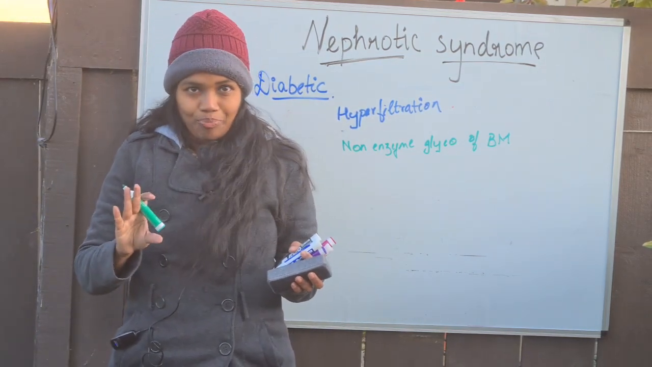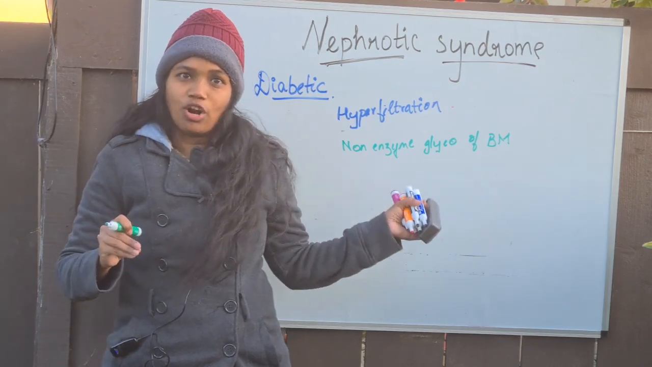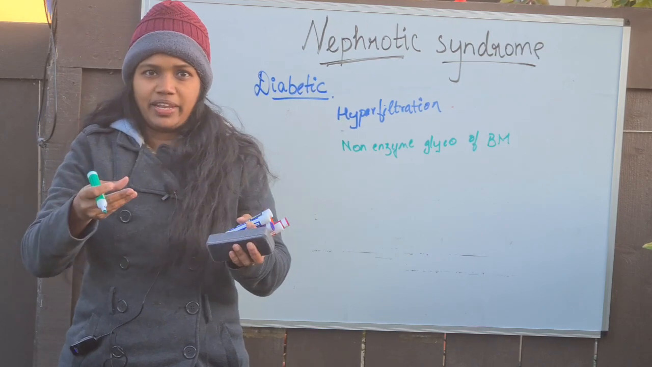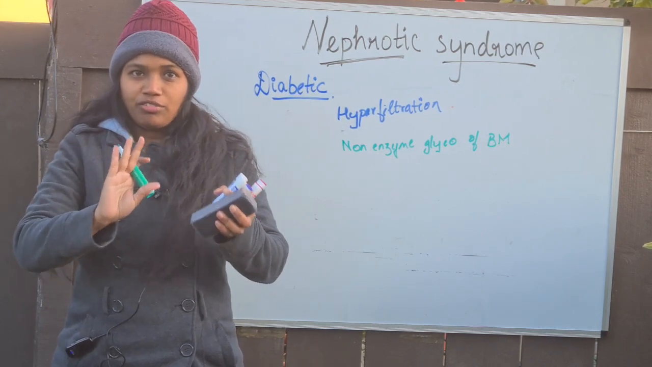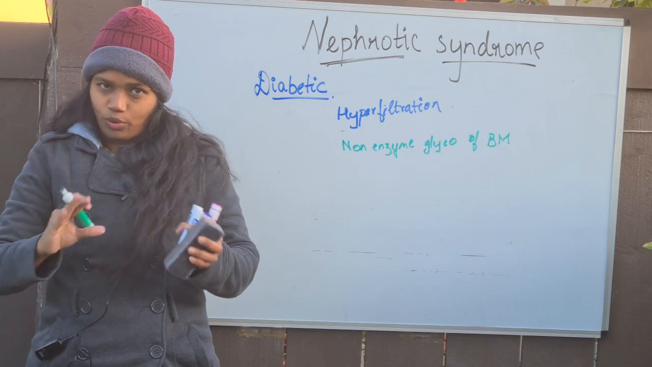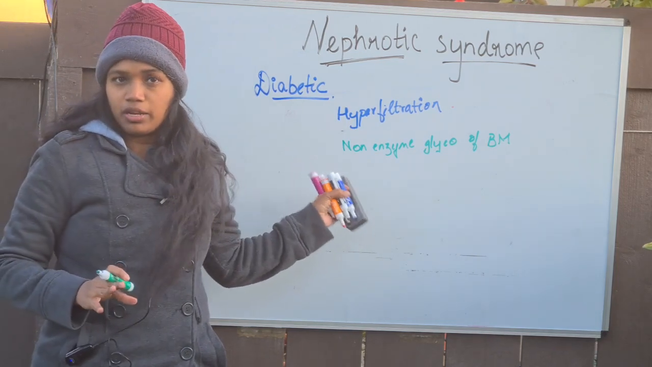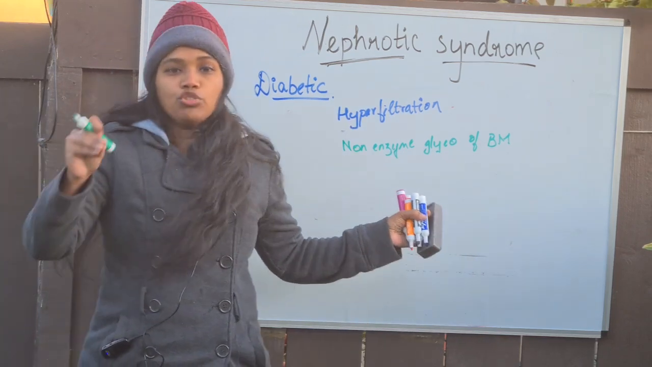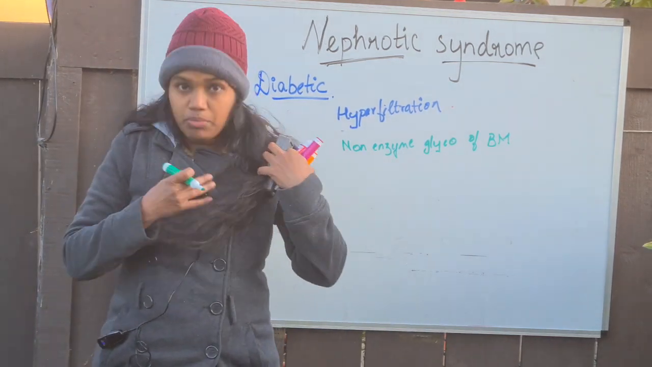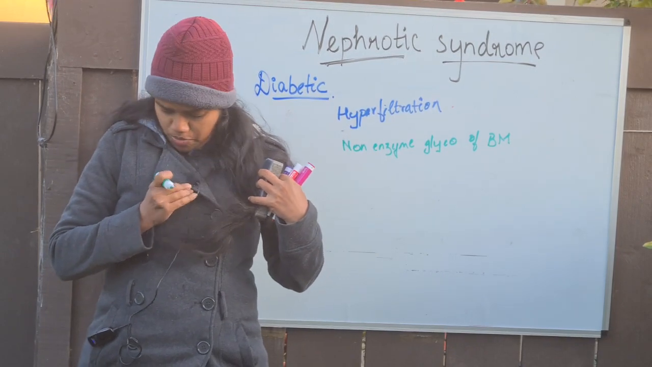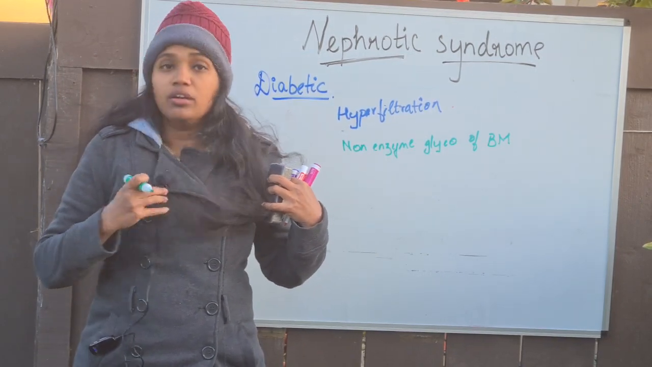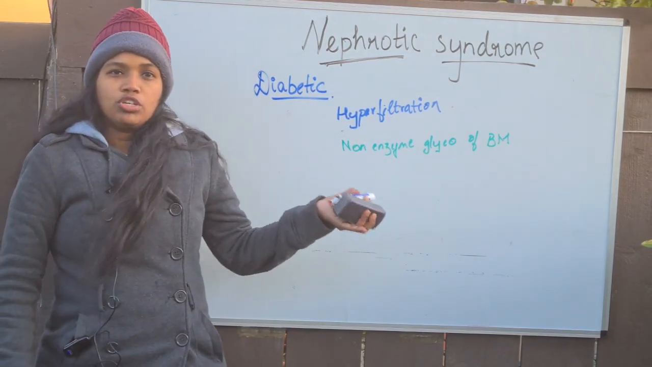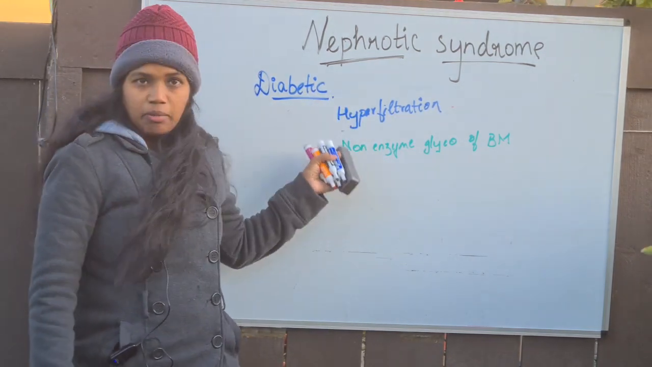which is not good, because the basement membrane, we know, is responsible for the charge and size barrier, right? To protect all the solutes from entering into the urine. That is what the basement membrane is responsible for. When there is non-enzymatic glycosylation of the basement membrane, which is caused by this glucose, then in such a case, the patient will progress more to renal failure. So this is what generally happens in diabetic.